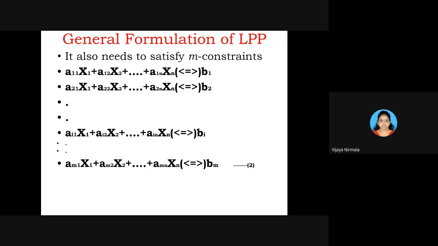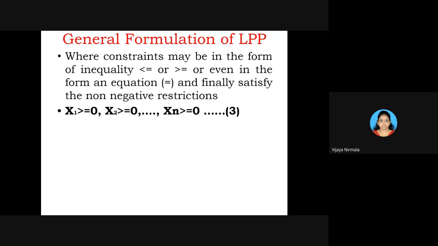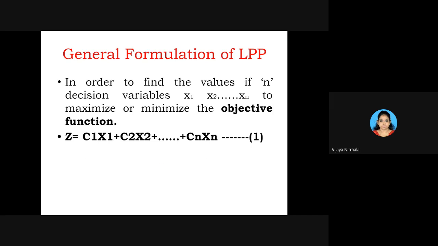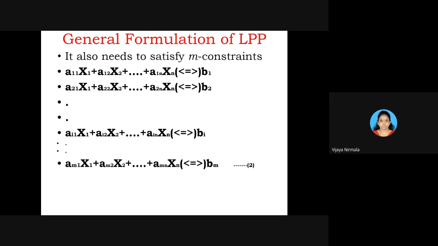am1x1 plus am2x2 and so on plus amnxn less than or equal to or greater than or equal to bm. So all these equations, that is m constraints, are in the second one. This is the second step. The first step is framing z, right? Framing the decision variable, that is z, maximization z or minimization z, that you will write. In the second step, subject to m constraints, you have to write however many they give, those constraints.